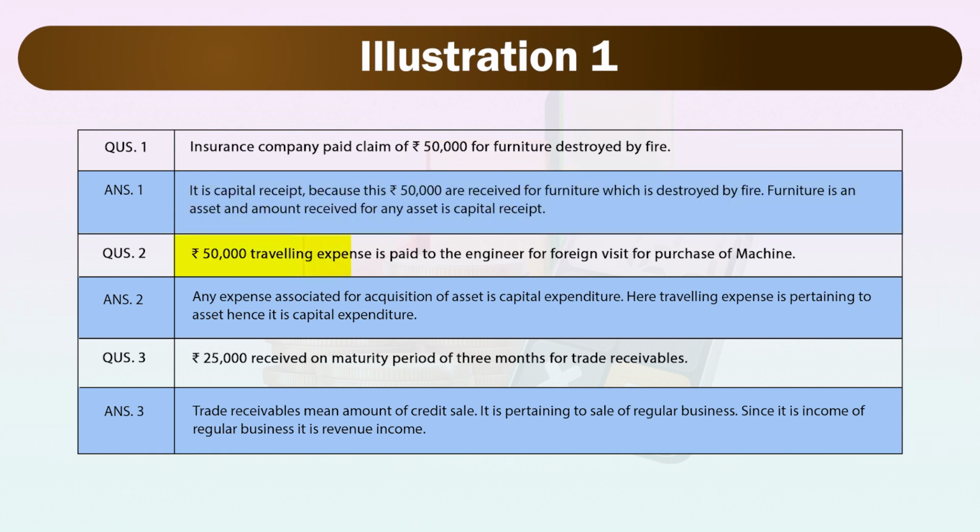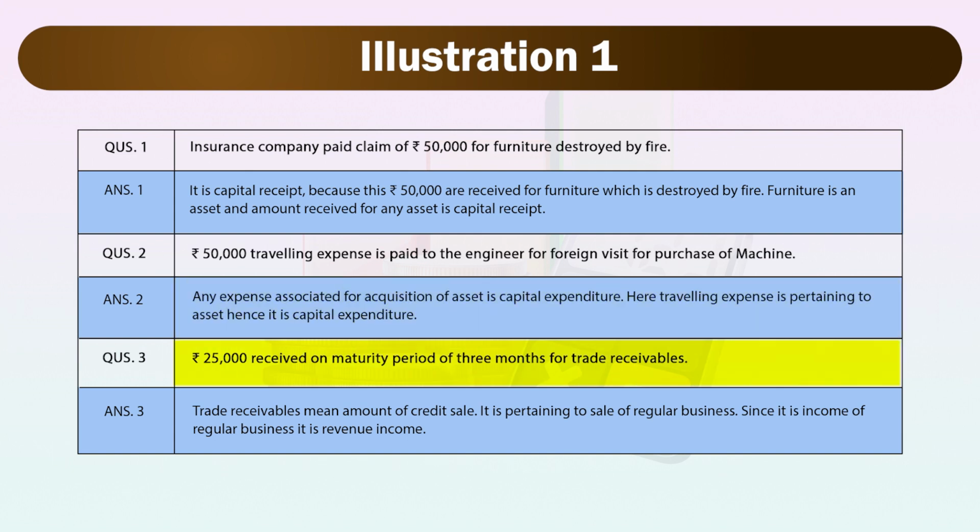Question number 2. Rupees 50,000 travelling expense is paid to the engineer for a foreign visit for purchase of machine. Answer: any expense associated with acquisition of an asset is capital expenditure. Here, travelling expense pertains to the asset, hence it is capital expenditure.